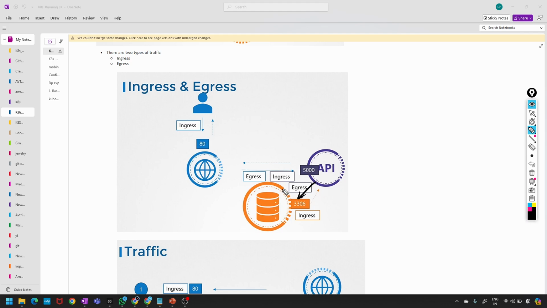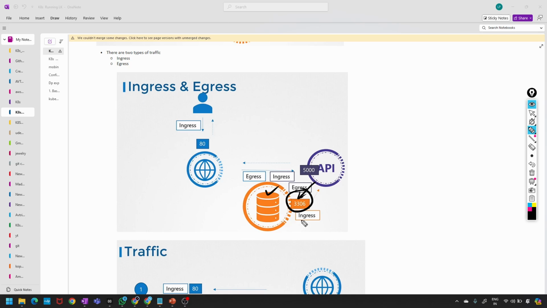3306, this is a port. With this port you can access the database server. Finally, an ingress rule on the database server accepts the traffic on port 3306, so that the traffic flows through the rules.